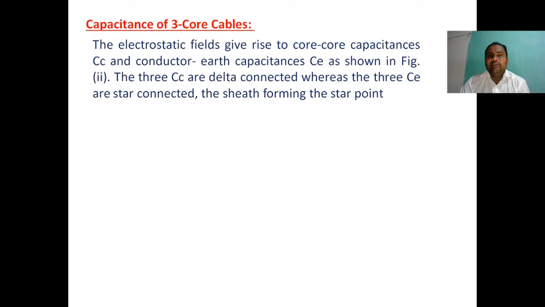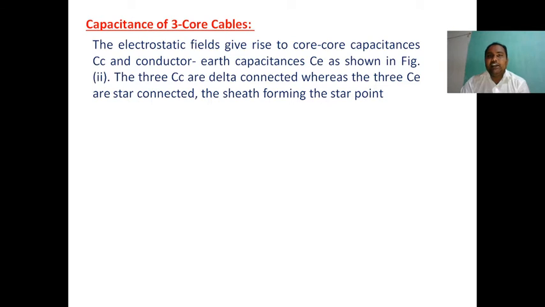Already we know that between conductor and conductor there is insulation, and any two conductors separated by an insulator will have capacitance.